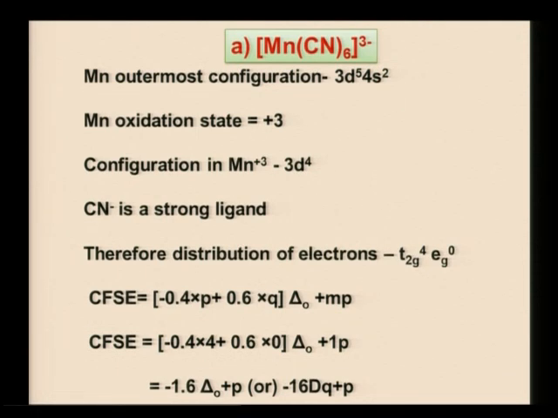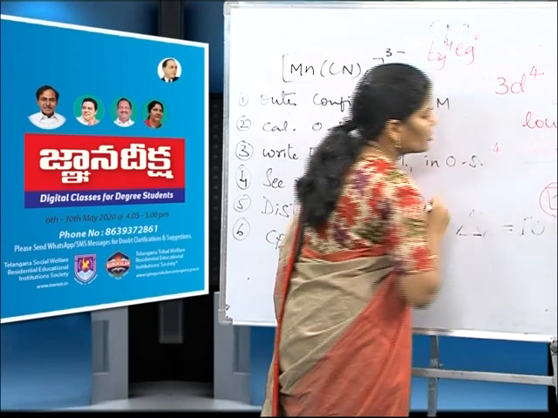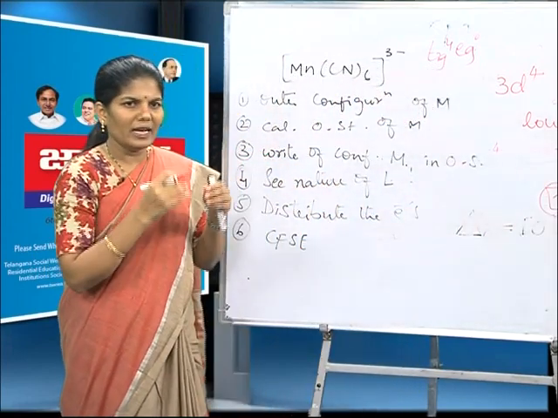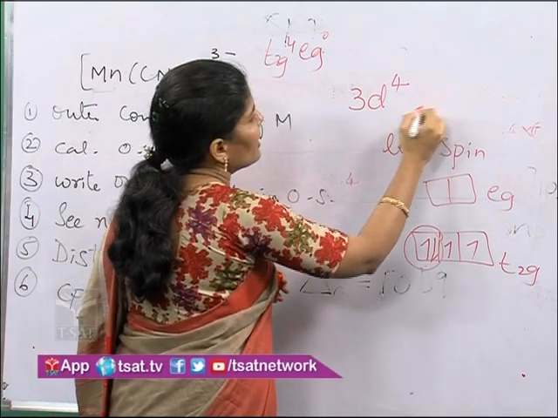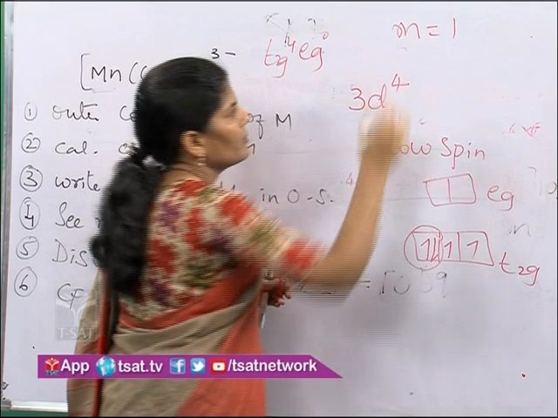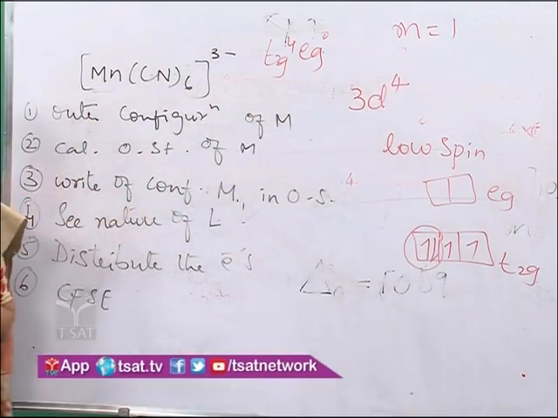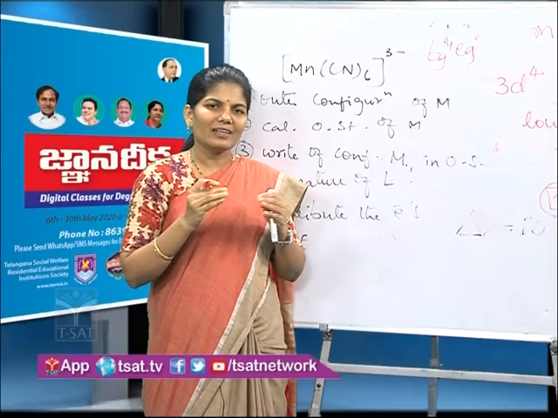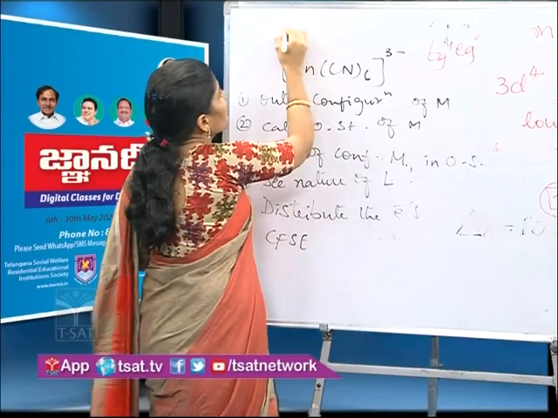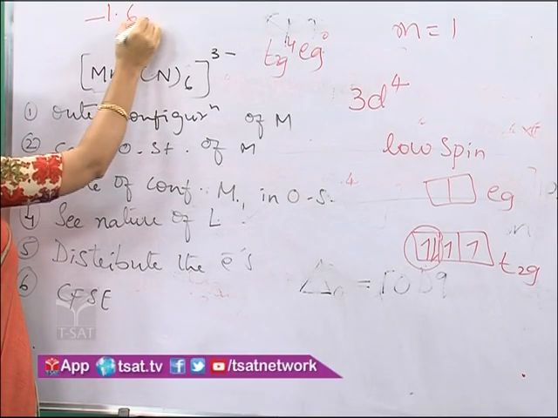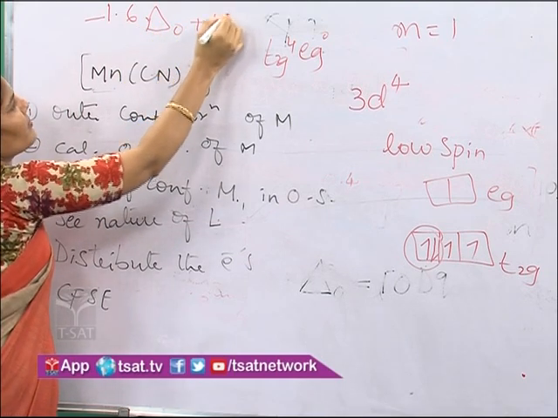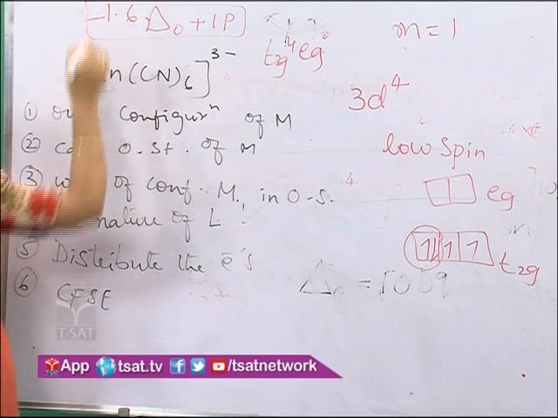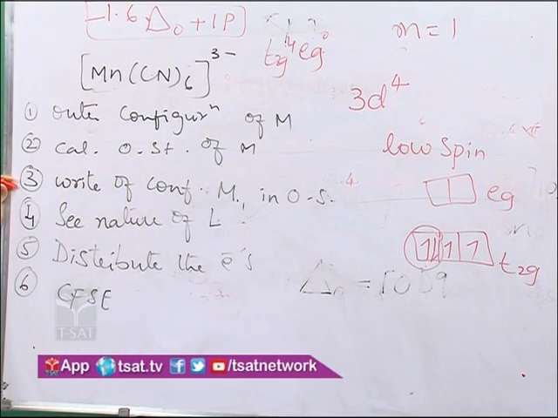Now here, what is M? Number of electron pairs. How many electron pairs are there in the distribution of electrons? We have got 1 pair of electrons, right? So M is equal to 1. You can write there 1P. So we'll get the answer: minus 1.6 delta O plus 1P.